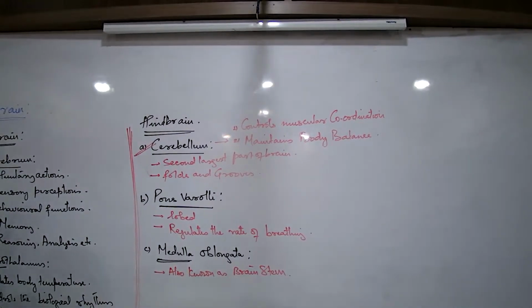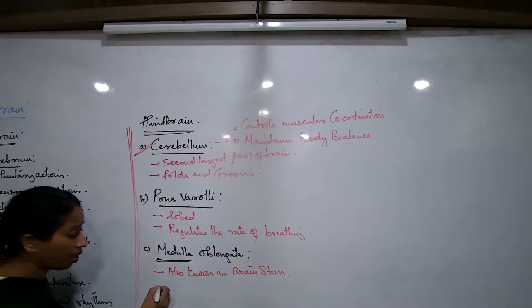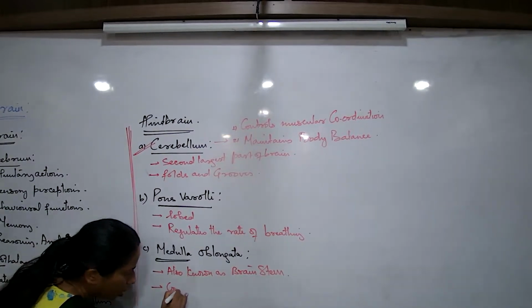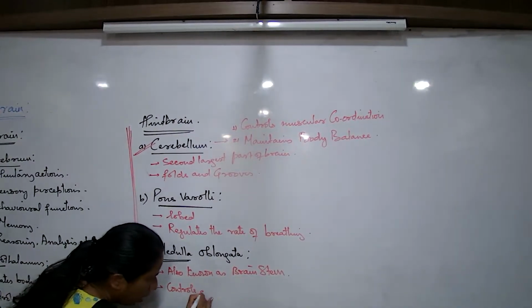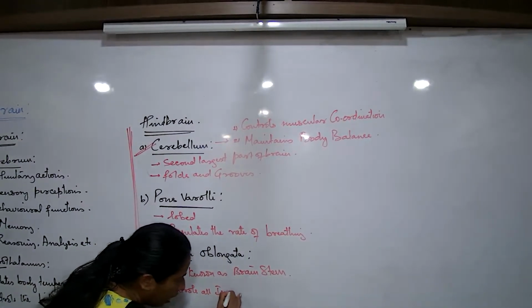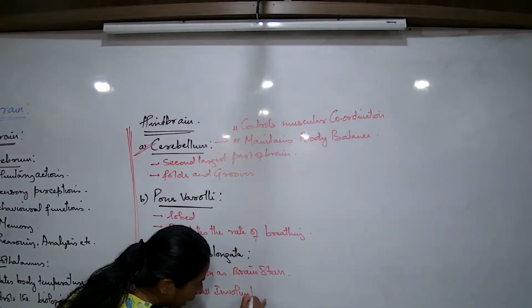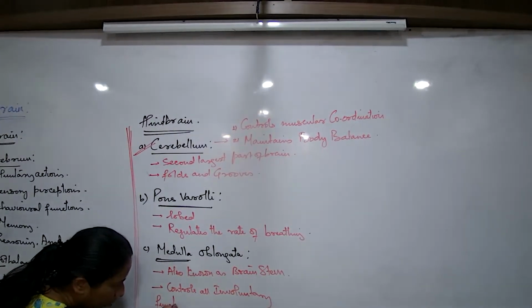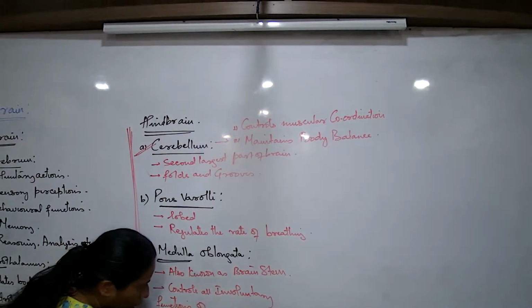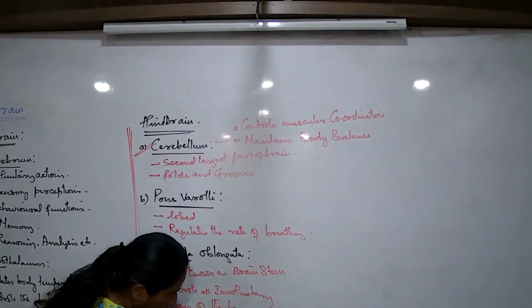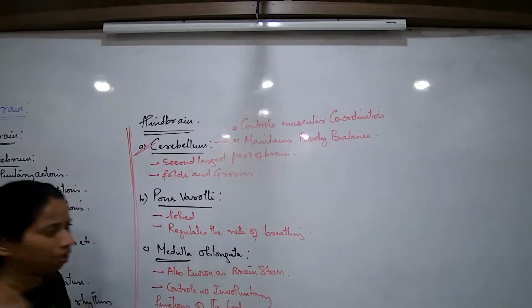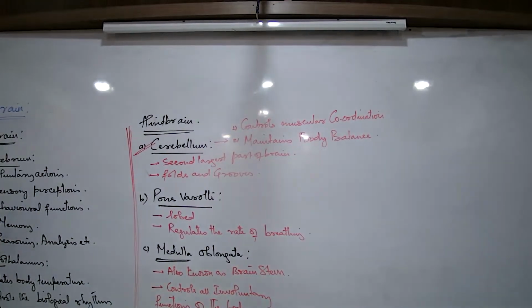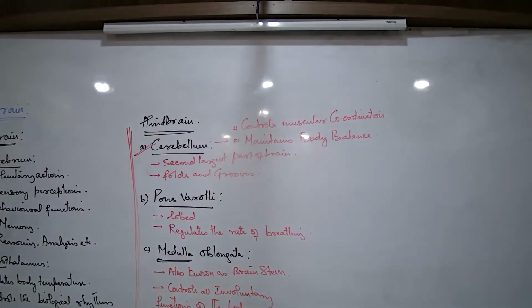So this medulla that we are talking about as the brain stem, what is its function? The function of the medulla is that it controls all involuntary actions of the body, all the different involuntary functions. Can you name two regular involuntary functions of our body?